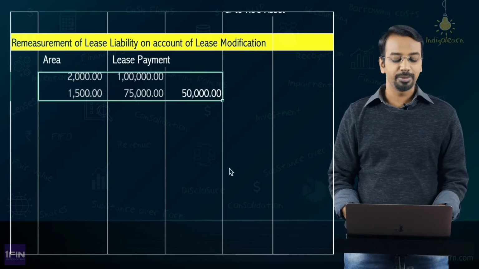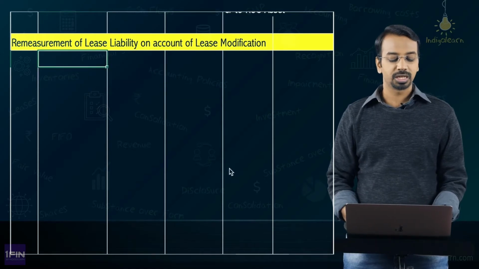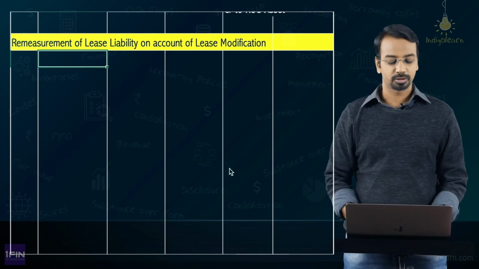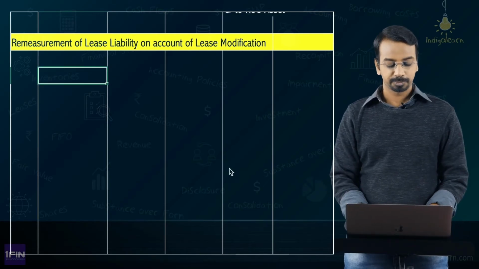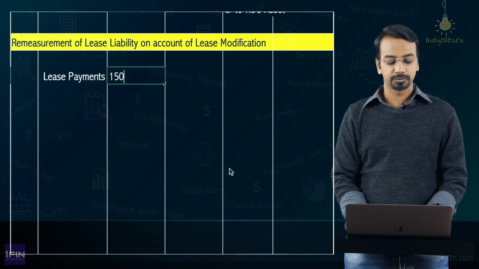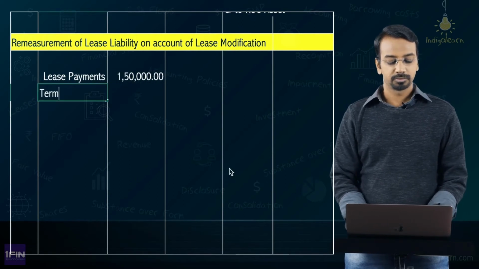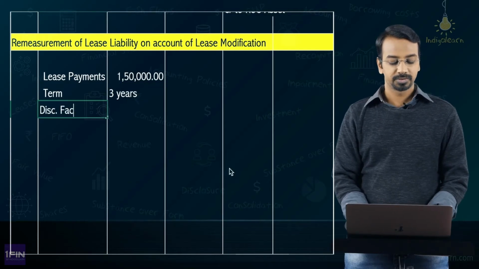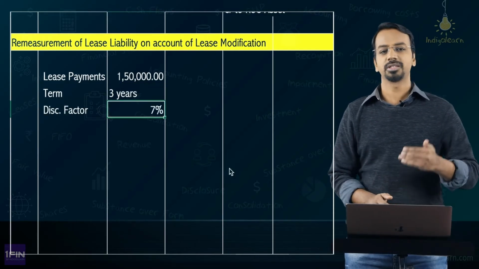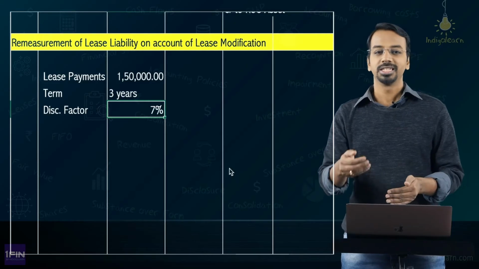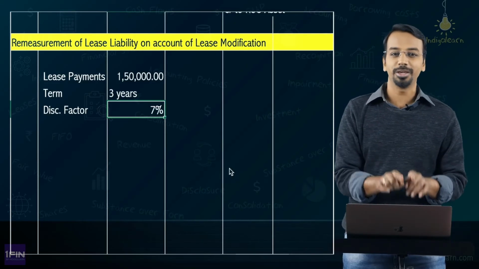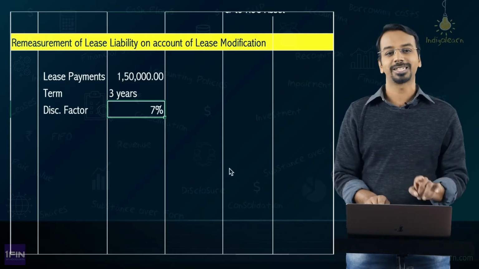So you will remeasure the lease liability using the revised discount rate. So what is the remeasurement? You will remeasure considering lease payments of 150, and the term is 3 years, correct? The discounting factor changes to 7%. Why does it change to 7%? Because there is a lease modification, and we know that whenever there is a lease modification, it has to be remeasured using the revised discount rate.